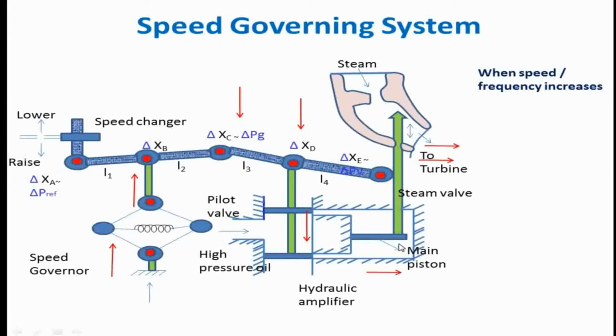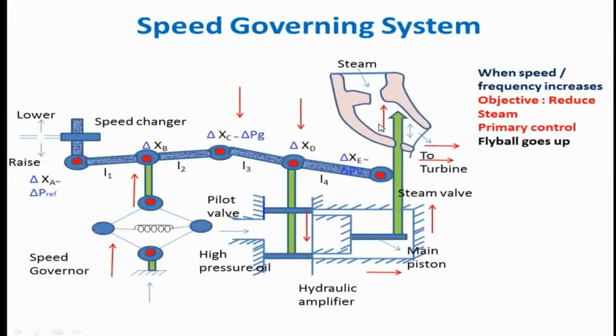So the main piston will move up, and because of this upward movement of the main piston, the control valve will get closed. What we have seen is that our objective is to reduce the steam, and for reducing steam, it is a primary control.